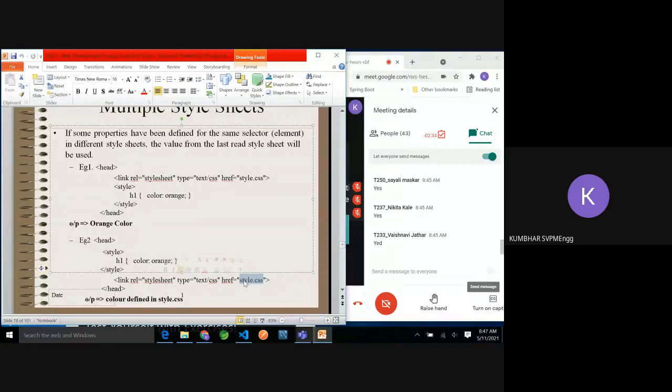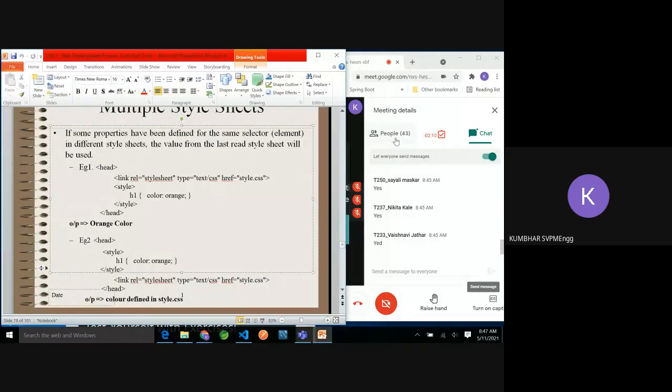In that case, I will not get this orange color. If in this style.css I have defined h1 with another color, then that color output will be there for the h1 tag. I hope you understand this example.